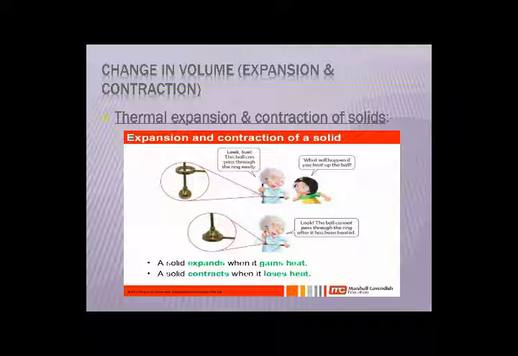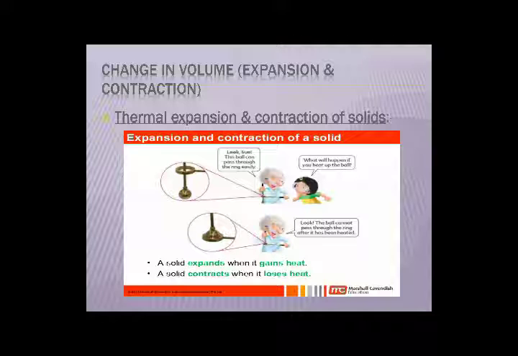Another picture on page number 195 in front of you shows a bimetallic strip that is made up of two different metal strips. Why are they showing this? Because they are trying to explain that not every metal expands the same way at the same temperature or in the same condition.